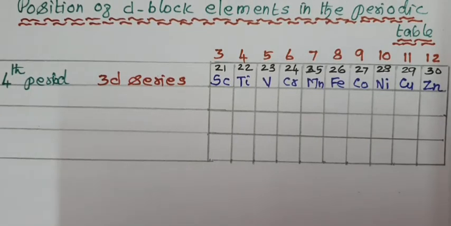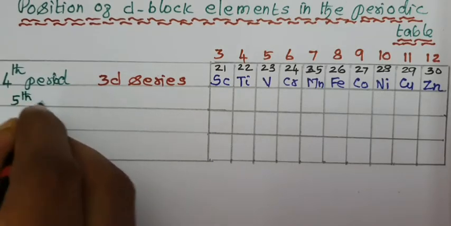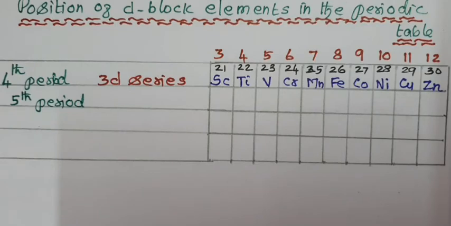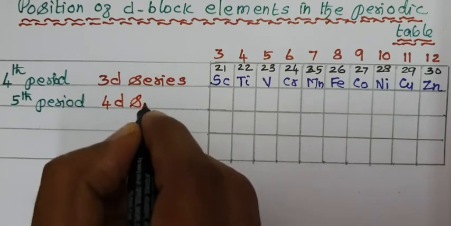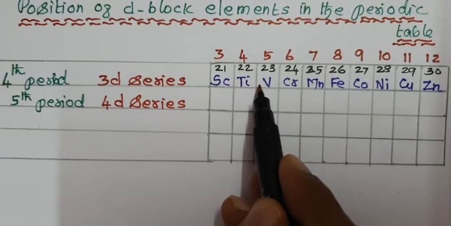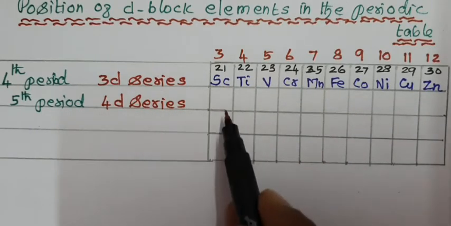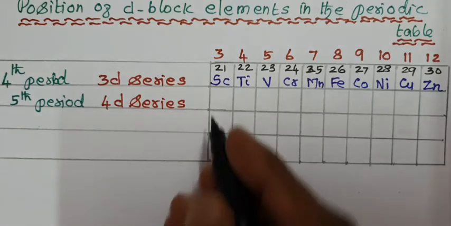The fifth period in the periodic table consists of the second transition series, which is also called the 4d series. In all these first transition series elements, 3d electrons are filled up. In the 4d series, 4d electrons are filled up. What elements are present?